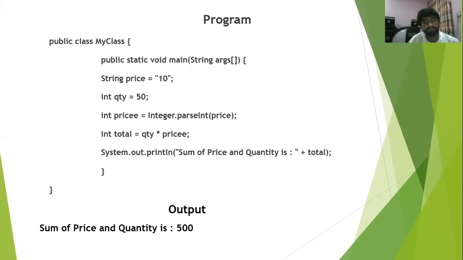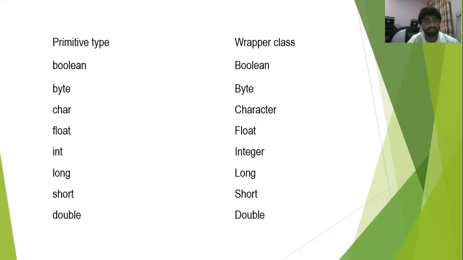So first of all, we change the string into an integer. After that we multiply both, and after that we get the result. So here is a simple program, and I have multiplied 10 by 50 and we get an output of 500. So these are primitive types and wrapper classes.